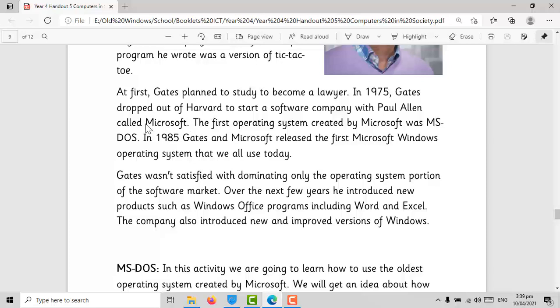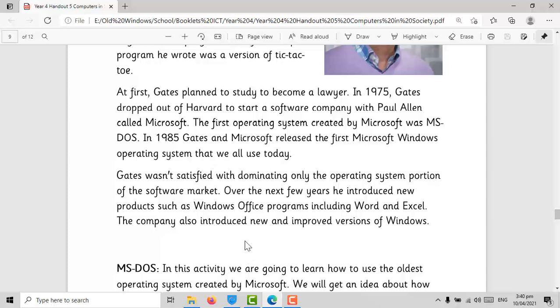The first operating system created by Microsoft was MS-DOS, which we are going to learn about today. In 1985, Gates and Microsoft released the first Microsoft Windows operating system that we all are using today.